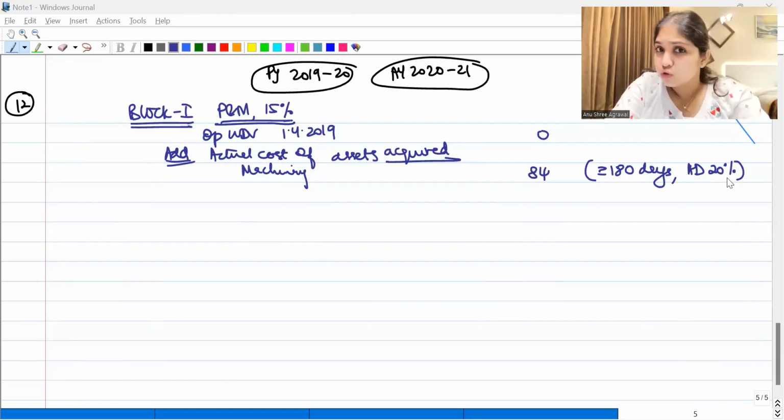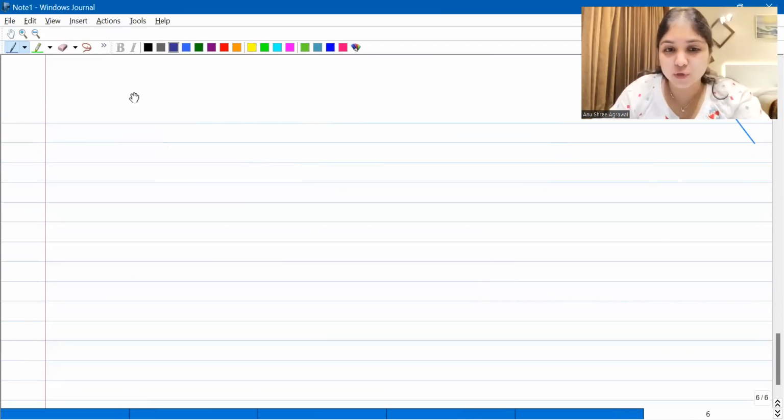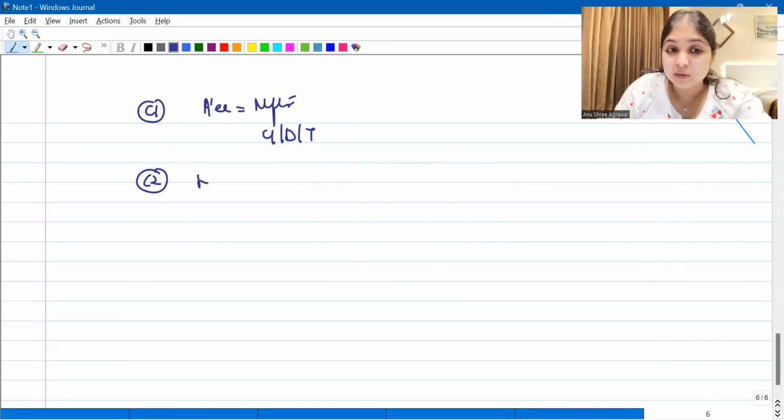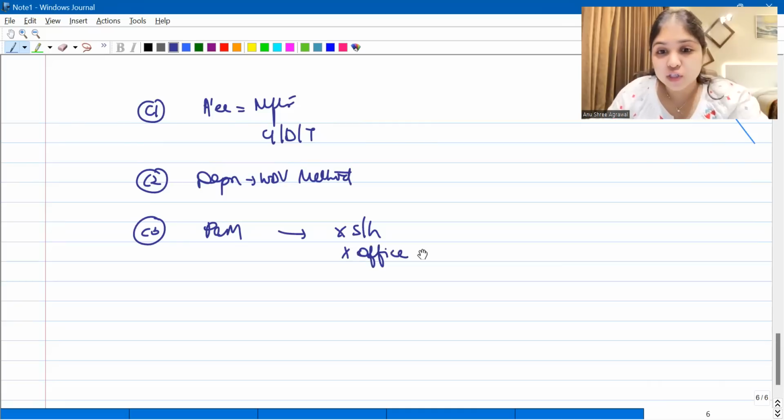Let's quickly run through those rules and regulations once. Number 1, assessee has to be a manufacturer or in the business of generation, distribution or transmission of power. Condition number 2, assessee must be following depreciation in the WDV method, which means if the assessee is following the SLM method, then no additional depreciation for you. Condition number 3, which kind of an asset should it be? It should be only plant and machinery. And that too, this plant and machinery should not be second-hand plant and machinery. It should not be plant and machinery which is used in the office, in the guest house, or in the rest house.